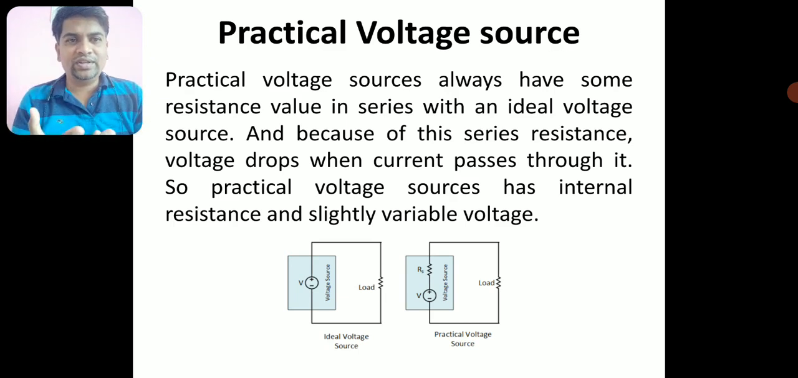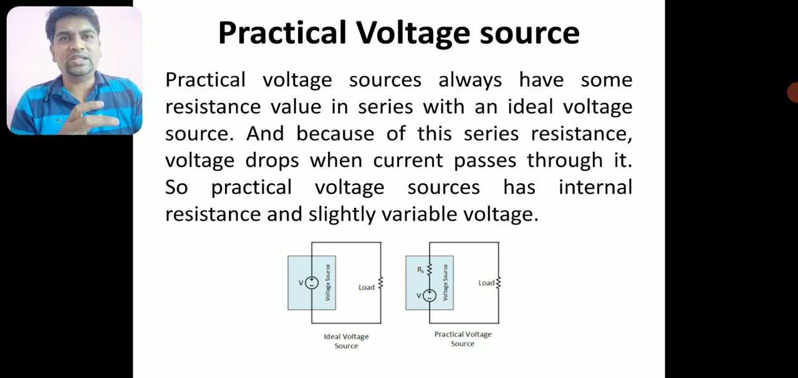I have written the circuit diagram of both the ideal and the practical voltage source. The left side is the ideal voltage source. This voltage source is delivering a constant voltage to the load resistance connected across it, irrespective of the current flowing in that circuit.